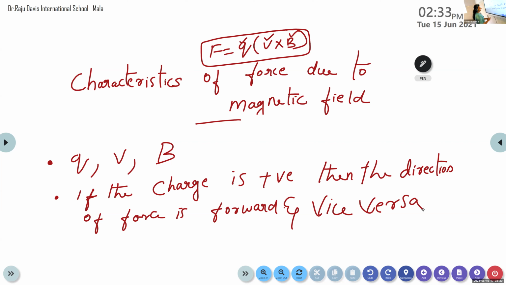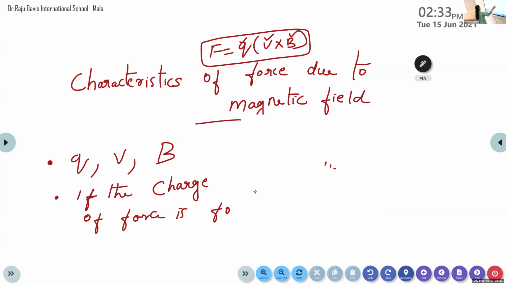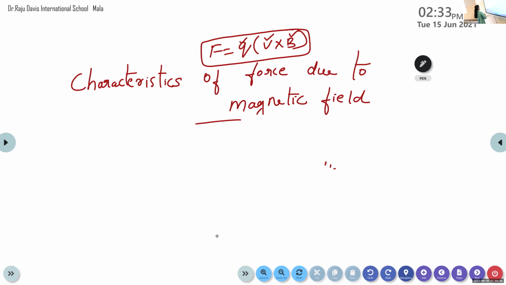The second characteristic of the force exerted by the magnetic field is: the force is perpendicular to both velocity and magnetic field.